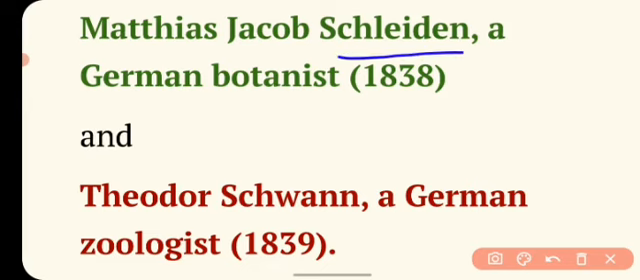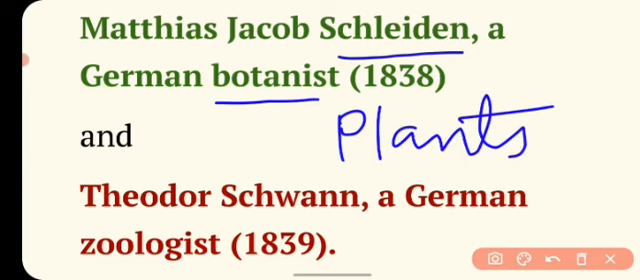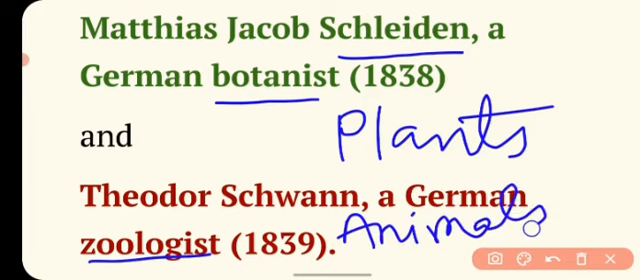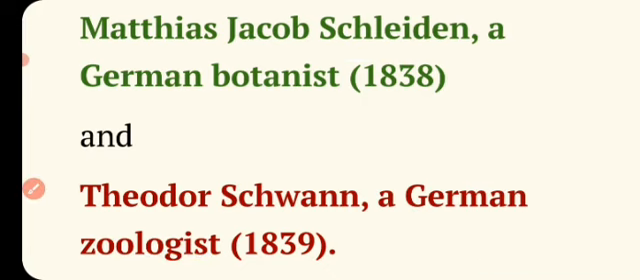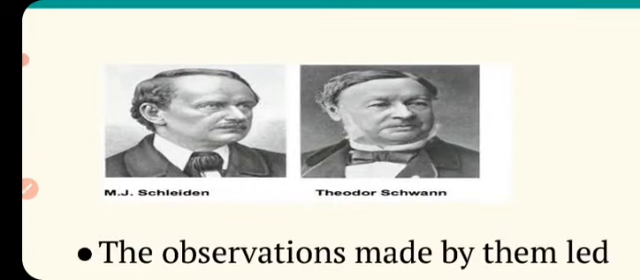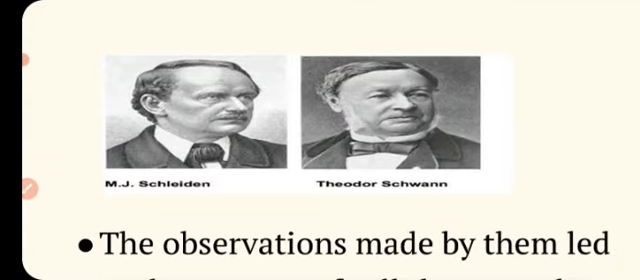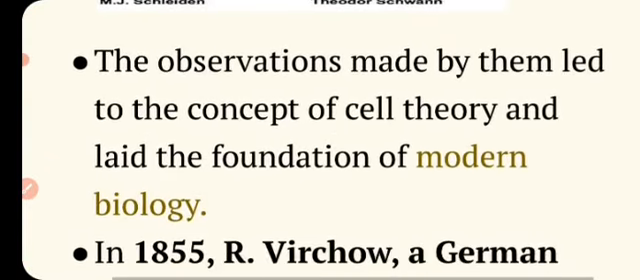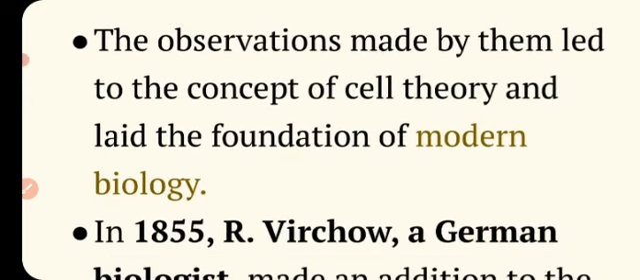Schleiden was the botanist, means he was studying the plants, and Schwann was a zoologist, means he was studying the animals. And while studying the plants and animals, they concluded that all the plants and animals are made up of cells, and cells are the basic structural and functional unit of life in plants as well as in animals. These are the scientists, Schleiden and Schwann. The observations made by them led to the concept of cell theory and laid the foundation of modern biology.